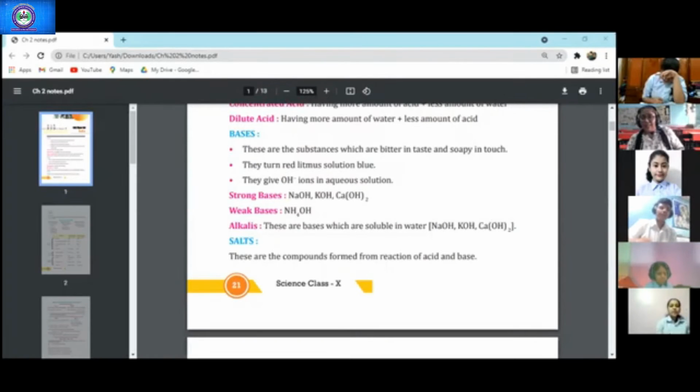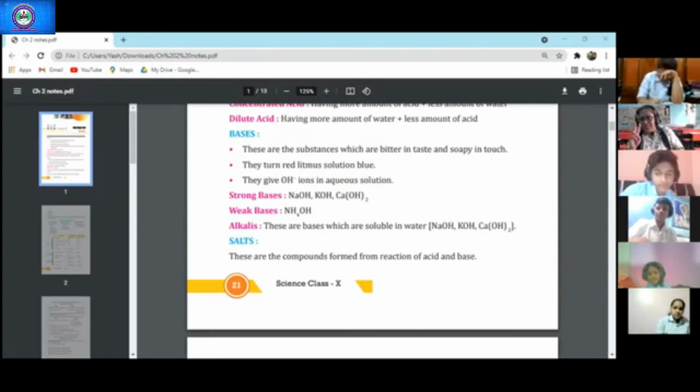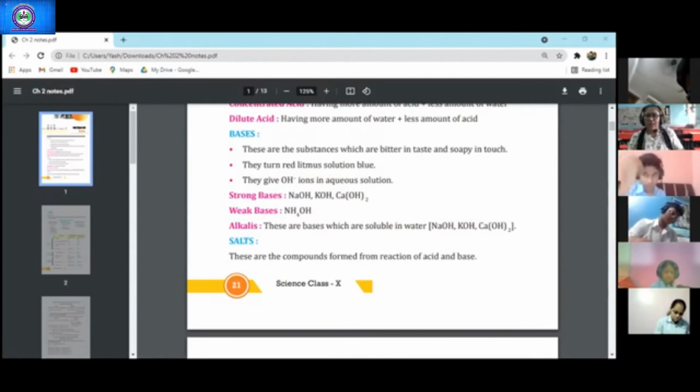Zinc hydroxide. Zinc is a moderately reactive metal, Zn, but it forms a weak base. Zn(OH) whole twice, as zinc and magnesium both have valency two. So Mg(OH)2, Zn(OH)2. Magnesium hydroxide and zinc hydroxide all form weak bases because they are not completely soluble in water.